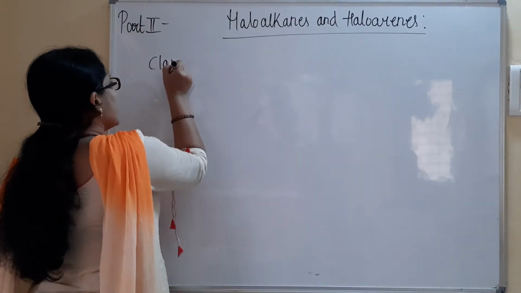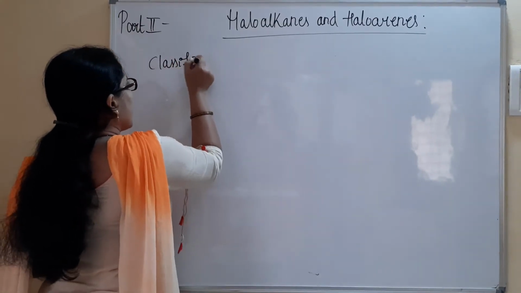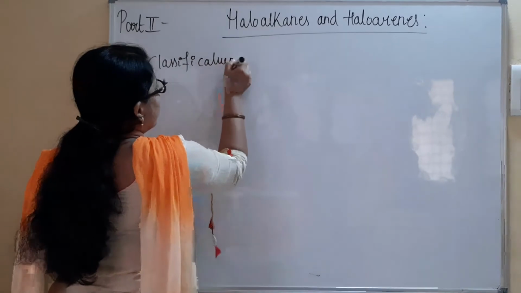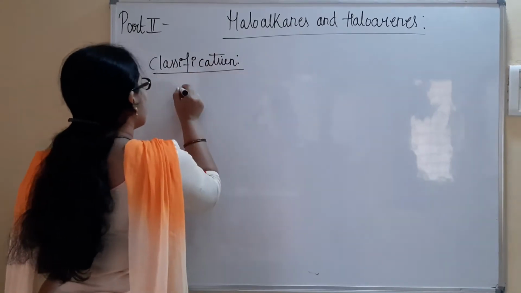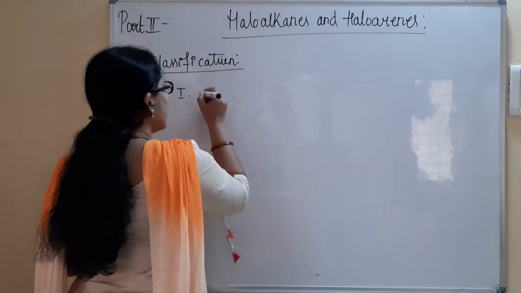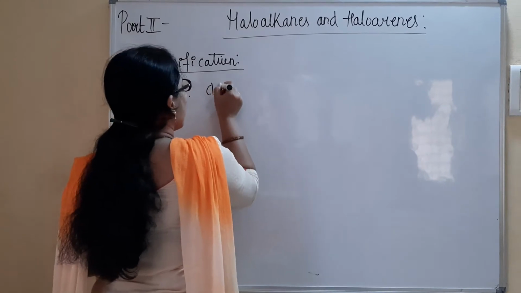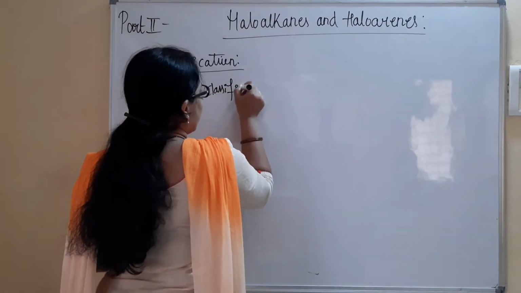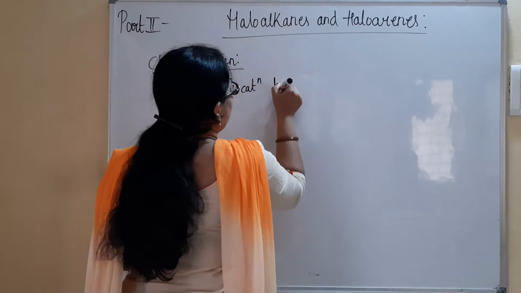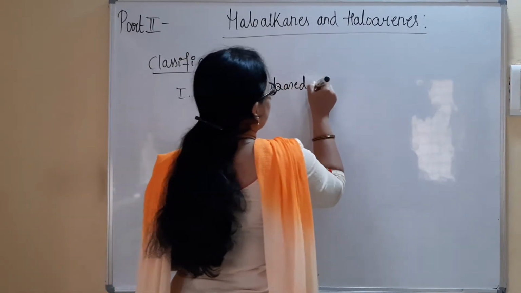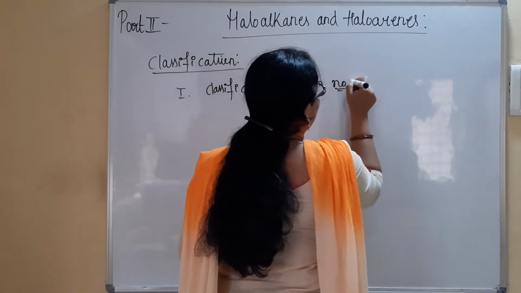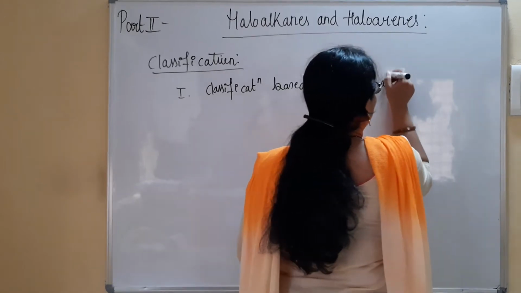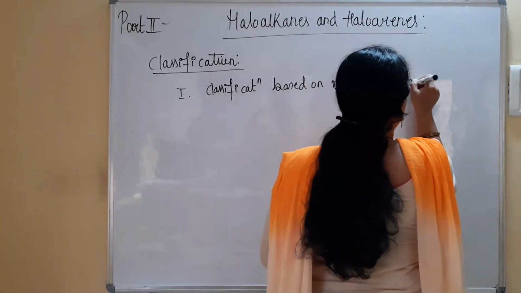So classification of haloalkanes. The very first classification we have seen is classification based on the number of halogen atoms.